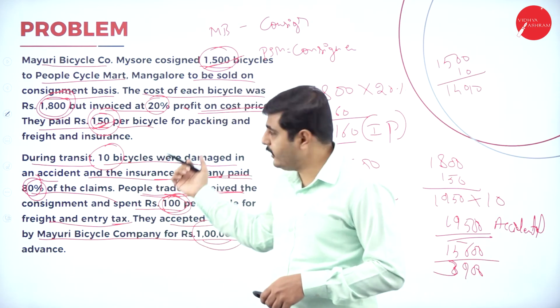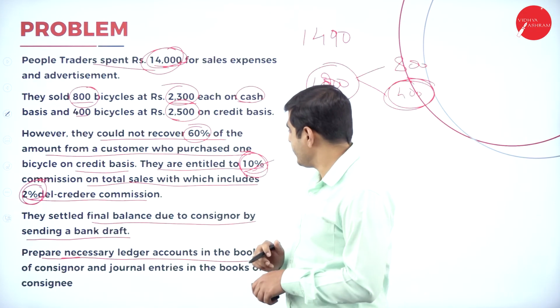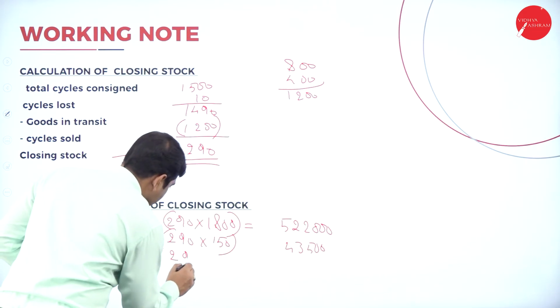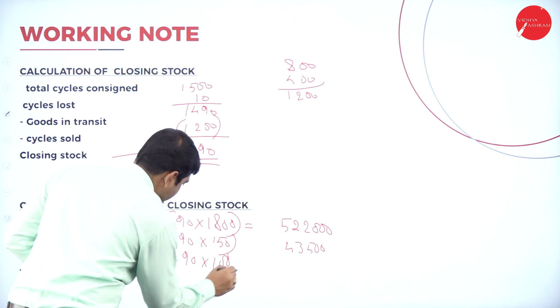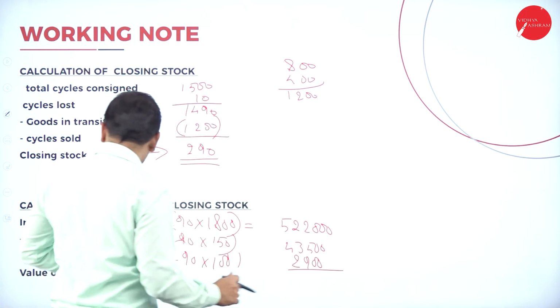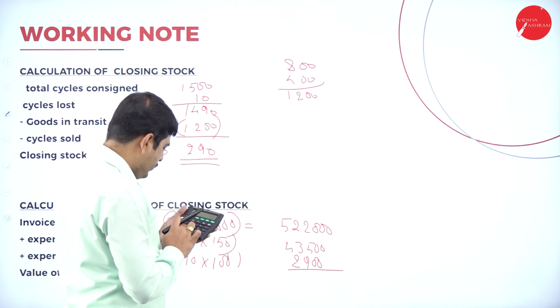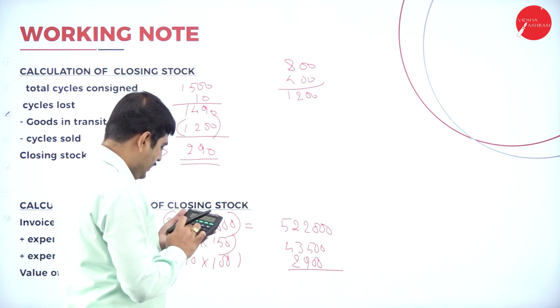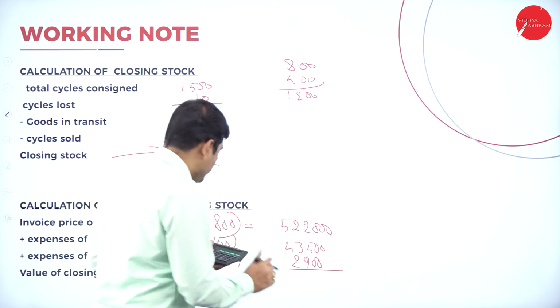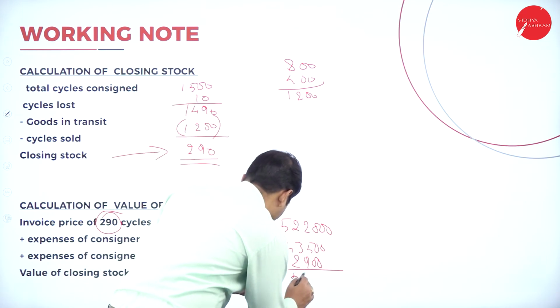But while calculating, don't take indirect expenses. So now, what is the amount they have spent? On 290 cycles, he has spent 100 rupees, so it is 2,900. So let's add the amount: 5,22,000 plus 43,500 plus 2,900.